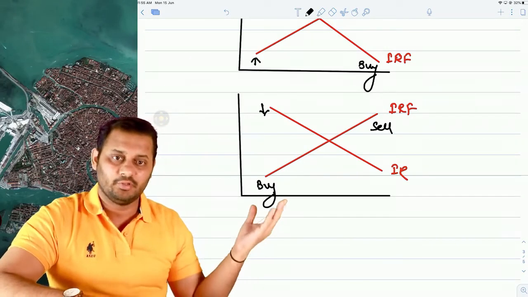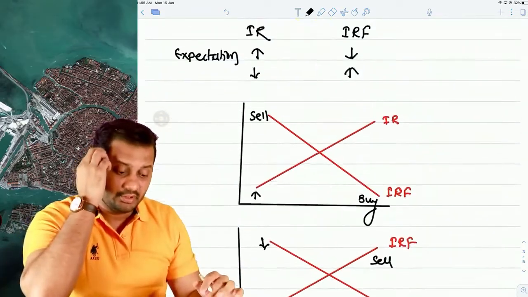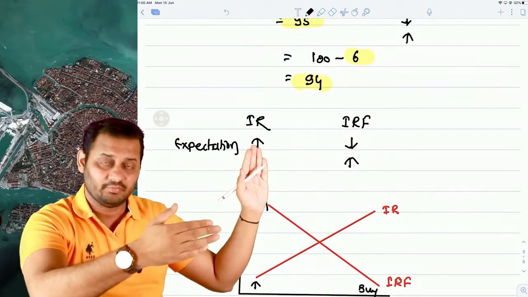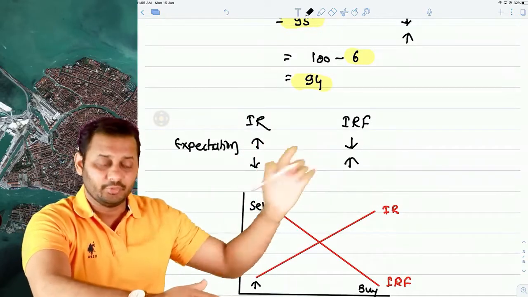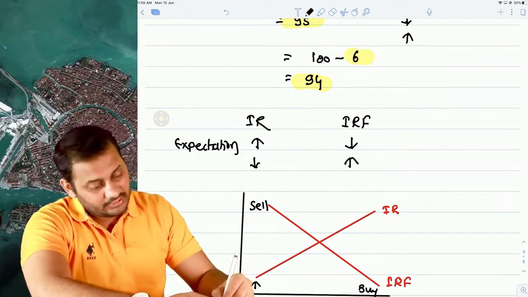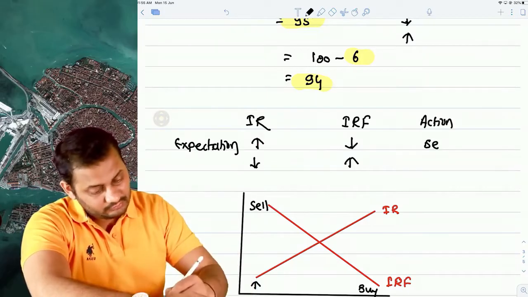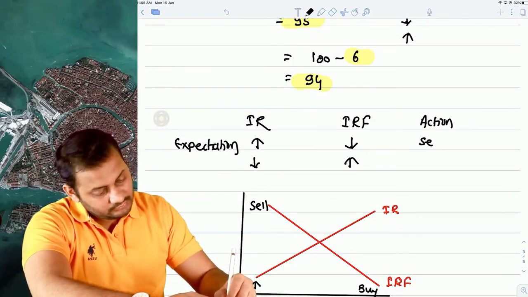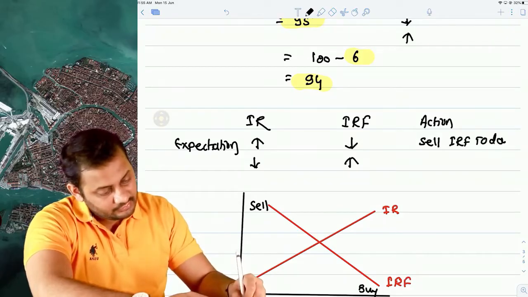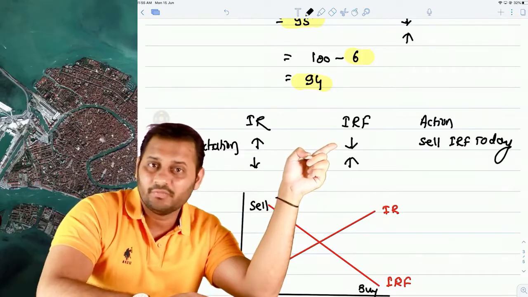right? At a lower price, buying is always preferable. You should end up with the profit. So let me tell you one thing. If your expectation is that interest rate is going up in the future, it means that interest rate futures price will fall. That means the action that you need to take today is sell IRF today, because tomorrow the price will fall and you will buy it.